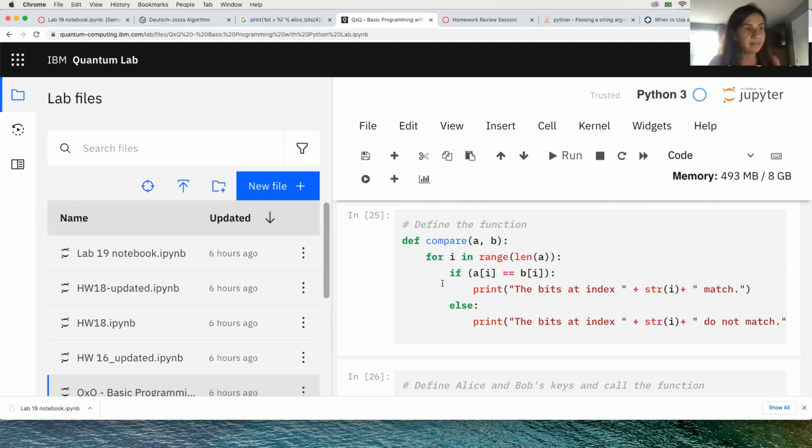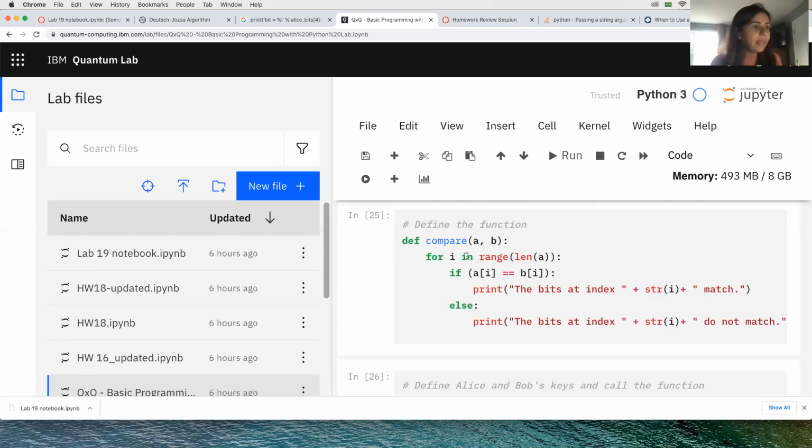I'm going to use i to index because it's the default indexing name in Python. For i, and look at the indentation here: after the def, defining a function, I have an indent to apply my for.